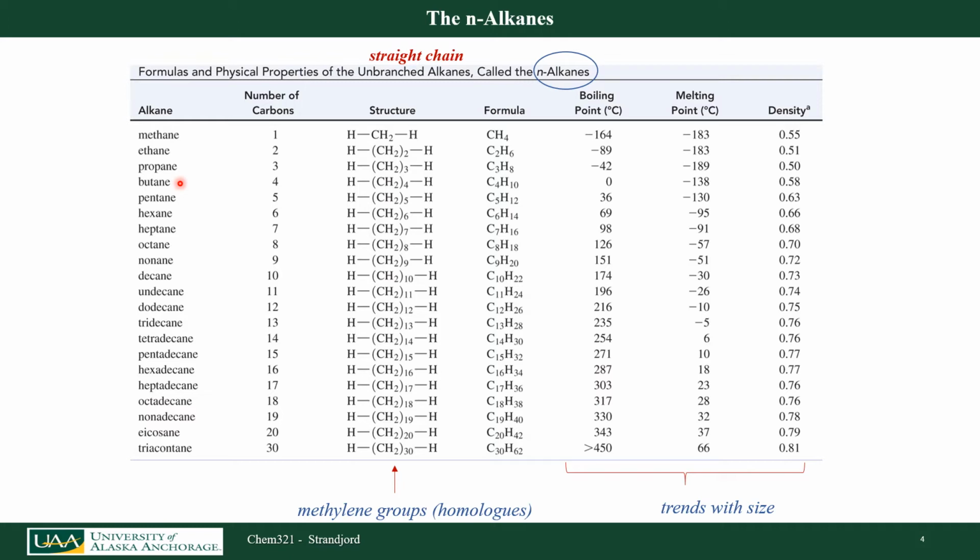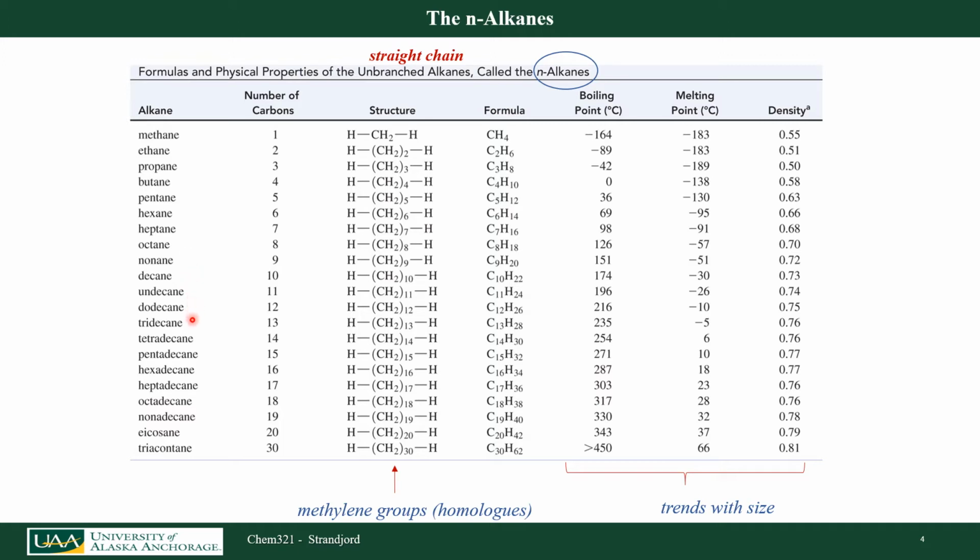From there on, we take the Greek or the Latin word that tells us how many carbons are in there. So for example, if I have 5 carbons, pentane, 6 carbons hexane, 7 carbons heptane, 8 carbons octane, 9 carbons nonane, 10 carbons decane. I expect you to know those first 10. Okay? And then there's another series, and it keeps on going.